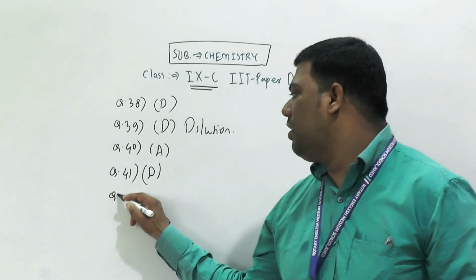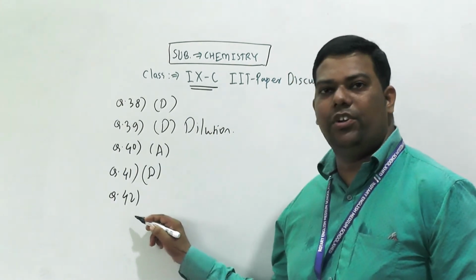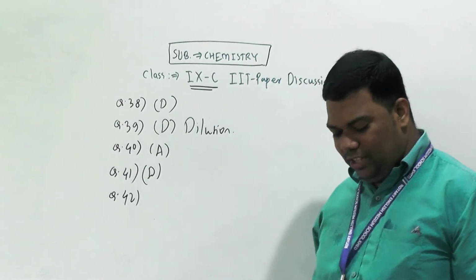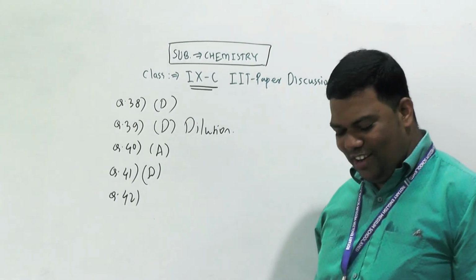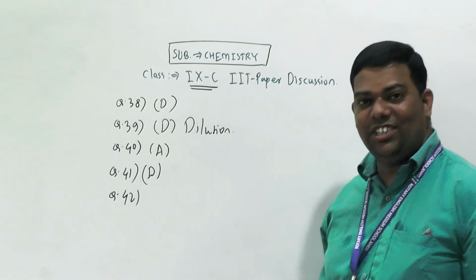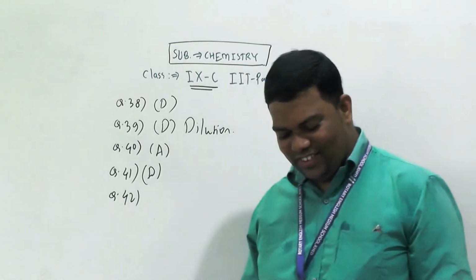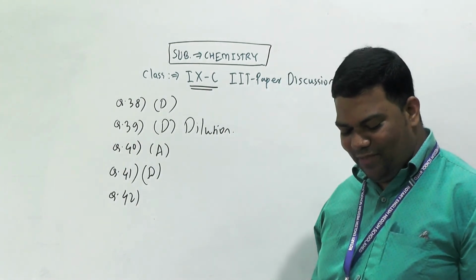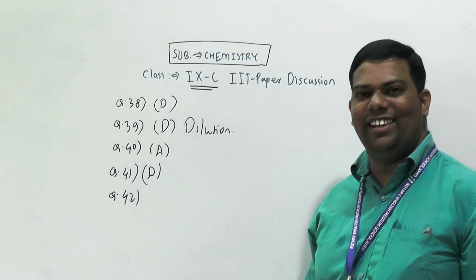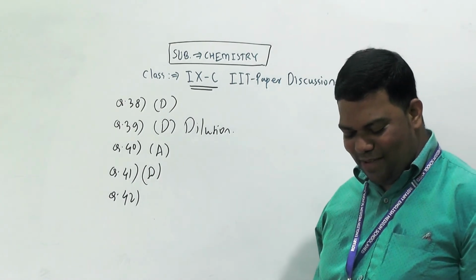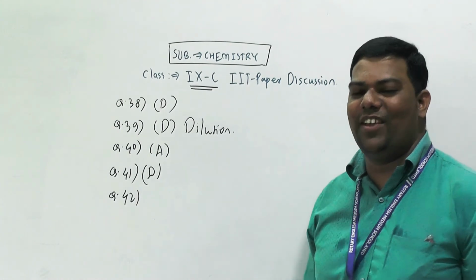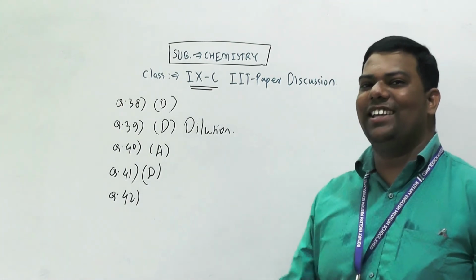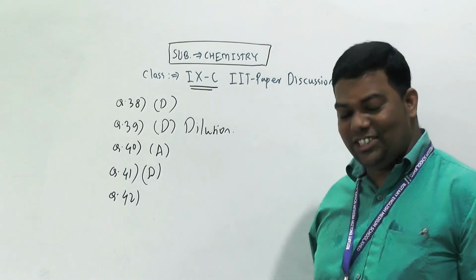Next, question number 42. Methanol and ethanol mixed together have boiling points of 336.5 and 351.3 Kelvin respectively. Which separation technique can be applied? We already discussed the definition in your NCERT textbook.